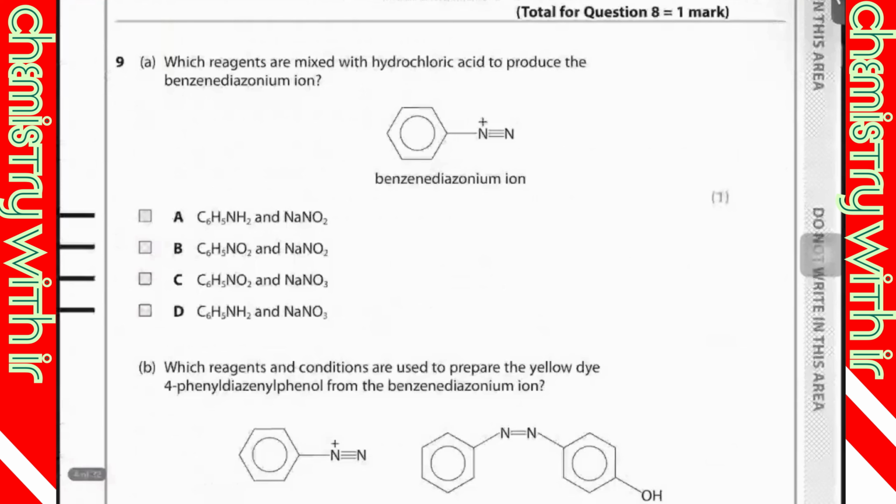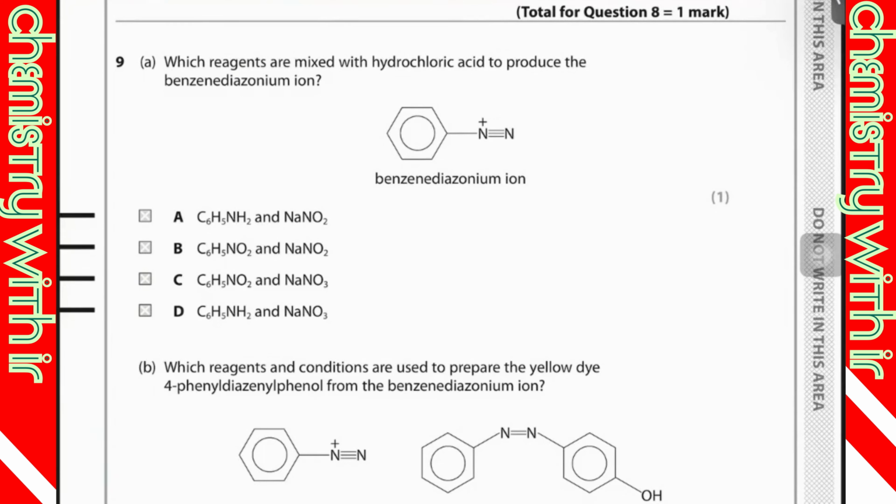Which reagents are mixed with hydrochloric acid to produce the benzene diazonium ion?